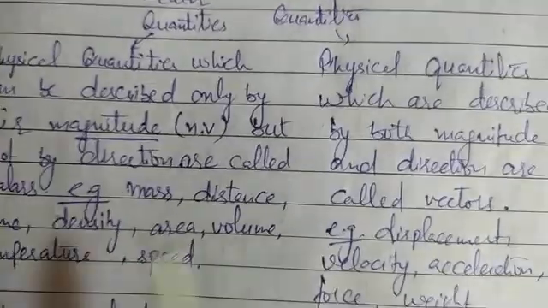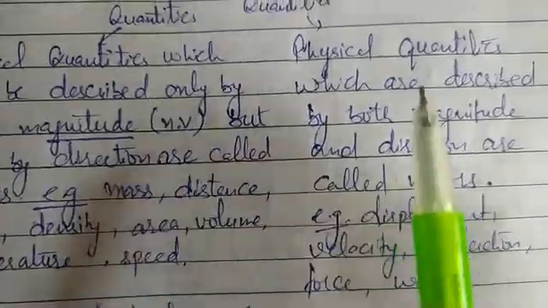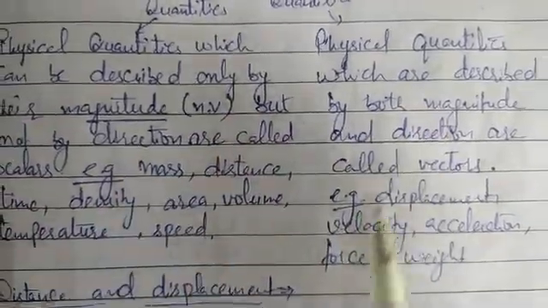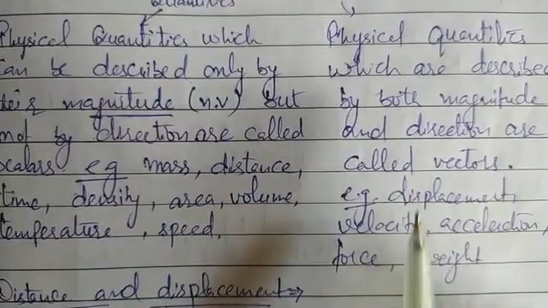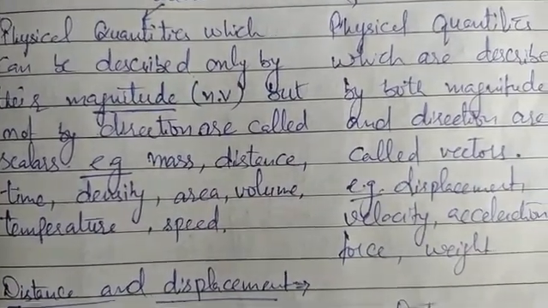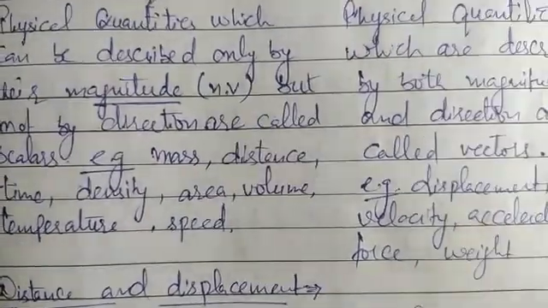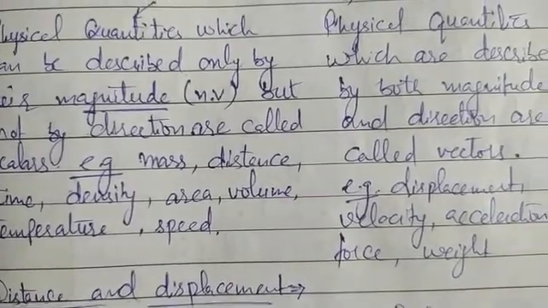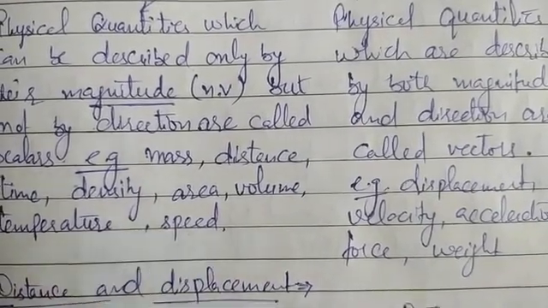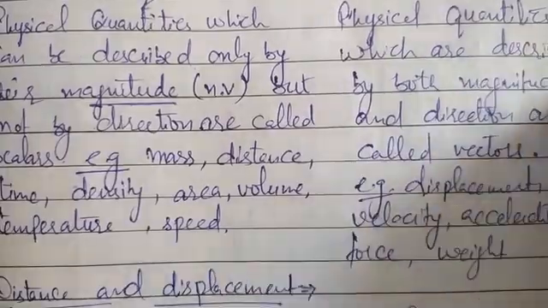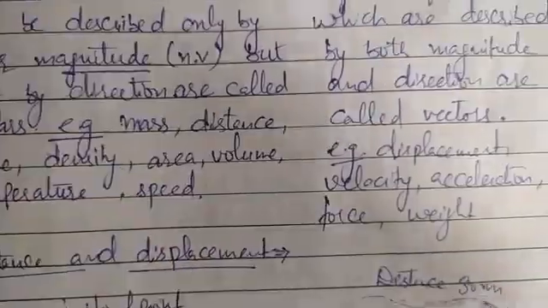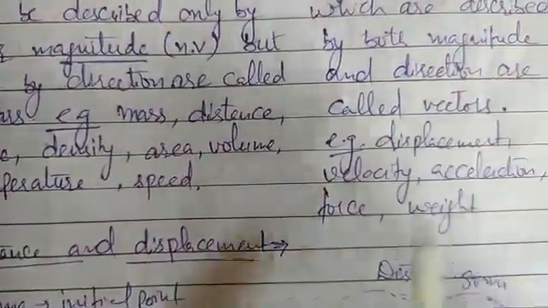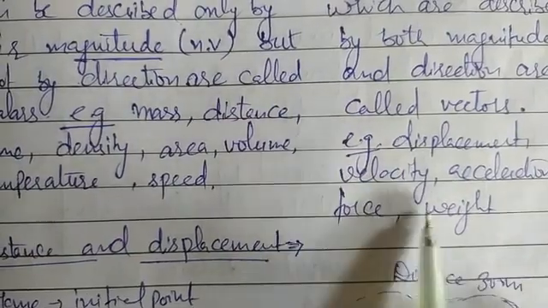Next are the vector quantities. The physical quantities which are expressed by both magnitude and direction are known as vector quantities. That means they require both magnitude and direction to express them. For example, displacement, velocity, acceleration, force, weight, all these are vector quantities.